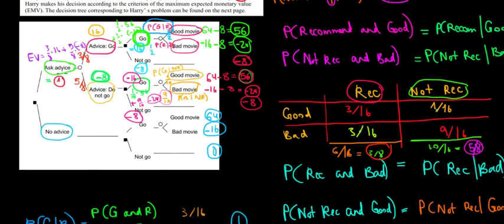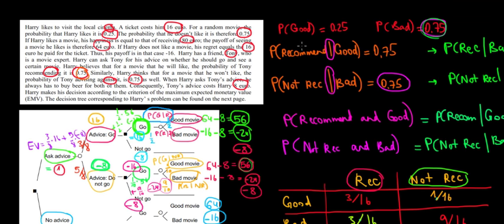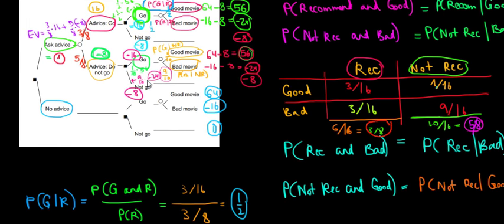Now we have to compare this with the scenario where we do not ask for the advice. And that's going to be a pretty fast scenario to solve because we have no conditional probabilities. We have no conditions of advice. So what's the probability of having a good movie without any advice? Recall from the beginning of the question, that's given to us as 0.25. So 0.25, in other words, 1 over 4. And the probability of a bad movie is the remaining 3 over 4.